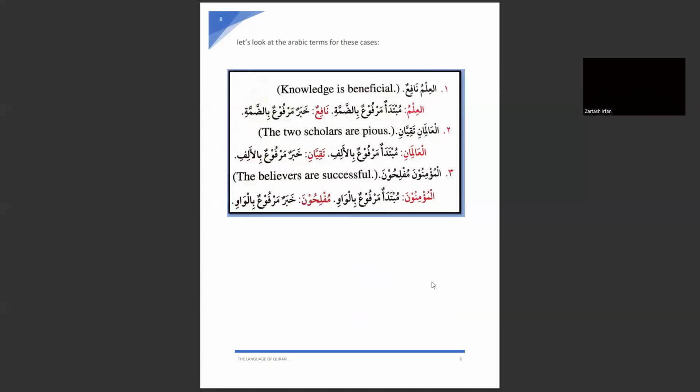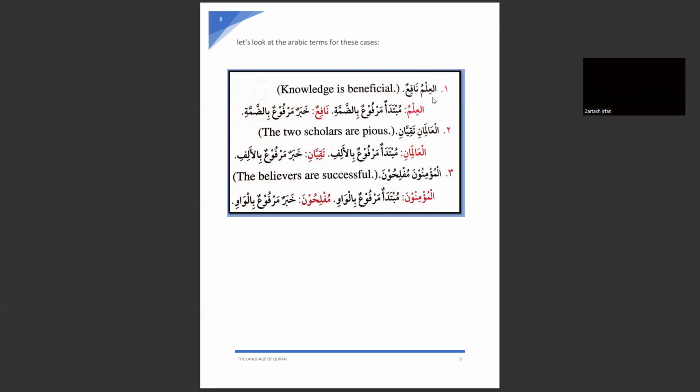Now, let's look at the Arabic terms for these cases. Again, al-ilmu nafi'un. Tell me what type of jumla it is. Notice the first word. It is starting with a noun, an isim. So it is jumla ismiya. Knowledge is beneficial. Jumla ismiya has two parts, mubtada and khabar. The first part is mubtada, the second part is khabar.